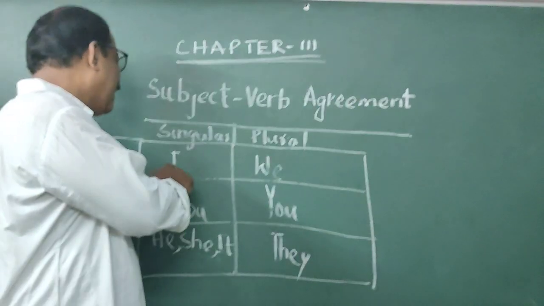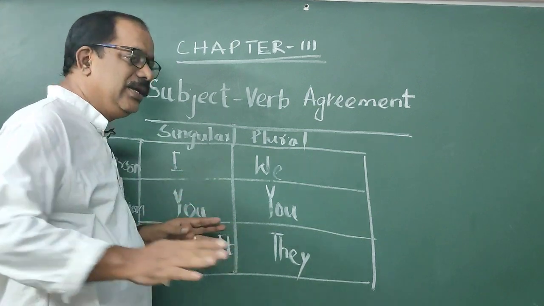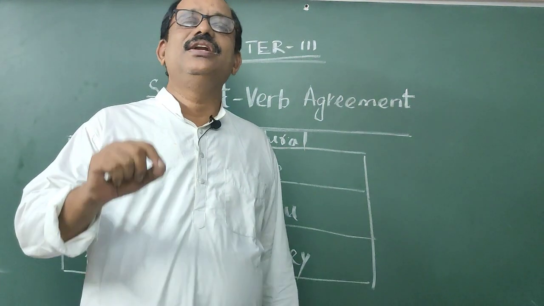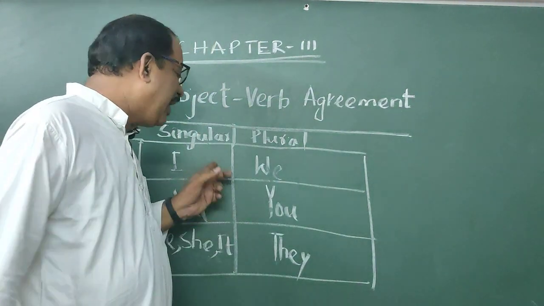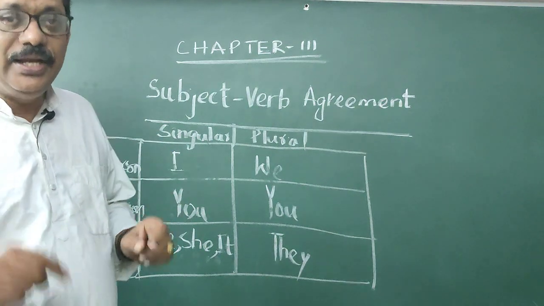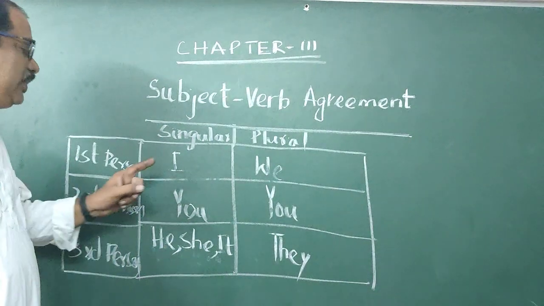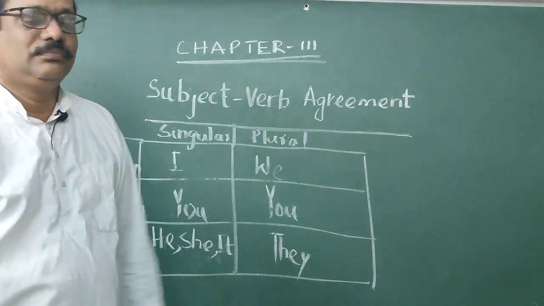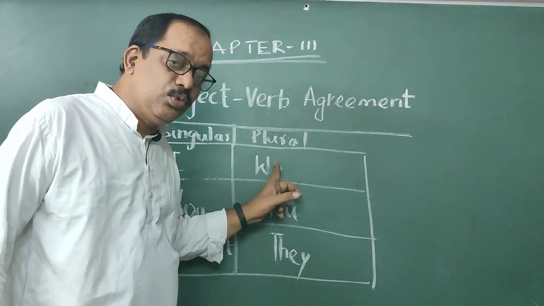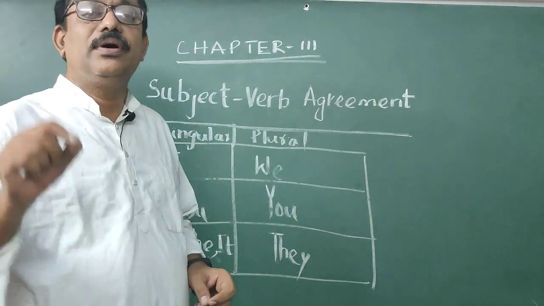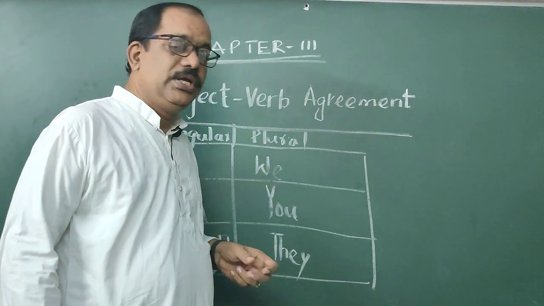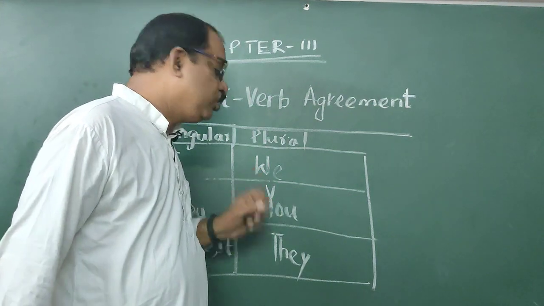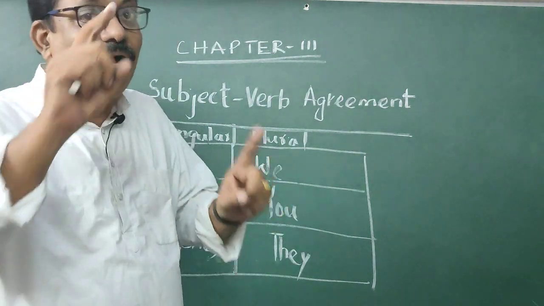Because if you use are after I, it is not correct. That means the subject I does not agree with the verb are. The subject I does not agree with the verb is. The subject I agrees with the verb am. For example, we. The subject we does not agree with the verb am. The subject we does not agree with the verb is. The subject we agrees with the verb are.